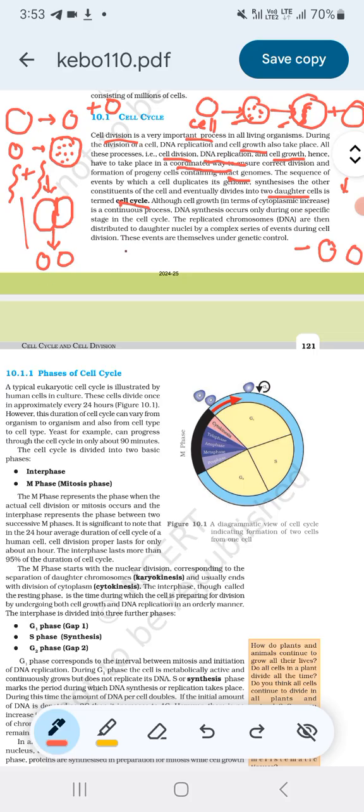So all the sequence of events, cell growth taking place, DNA replication taking place, and finally cell division taking place, that occur as a cell divides into two daughter cells, is known as the cell cycle.